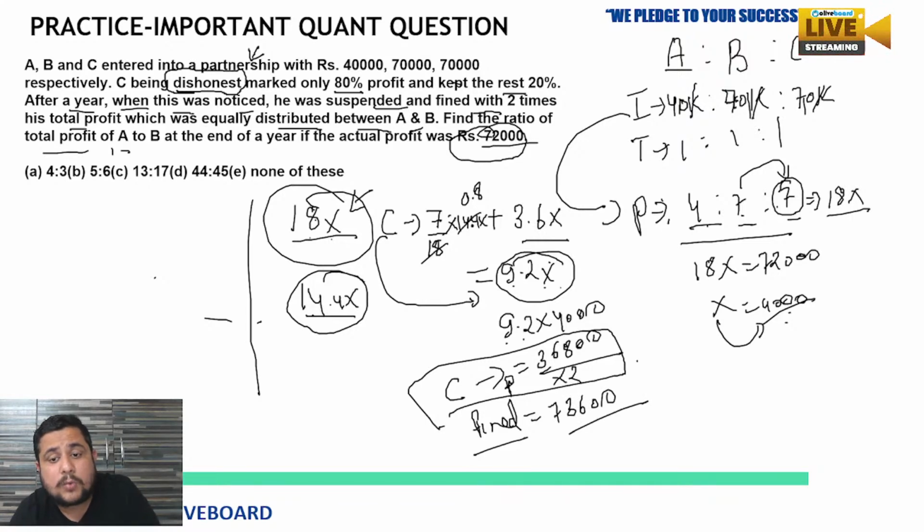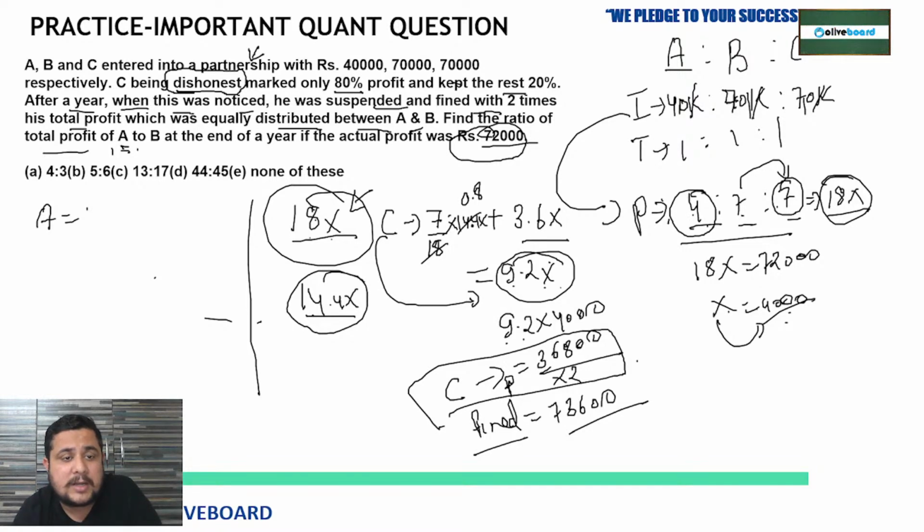But this amount was distributed among A and B in the same ratio. So earlier A was getting, as per the ratio with the actual 100% profit, 4 parts out of 18 parts. We know the value of x is 4,000, so 4 into 4,000, he will get 16,000 plus extra 36,800.